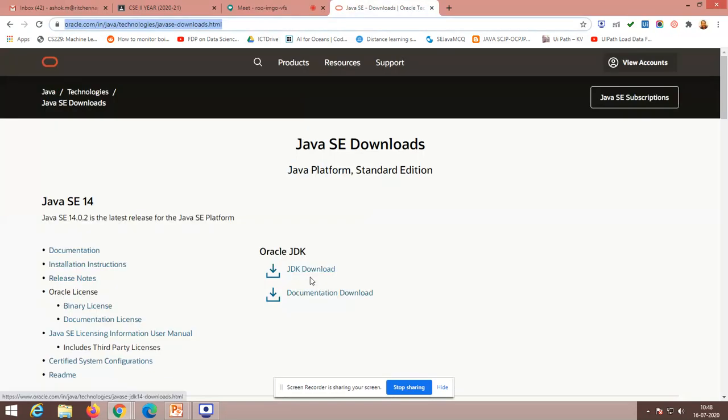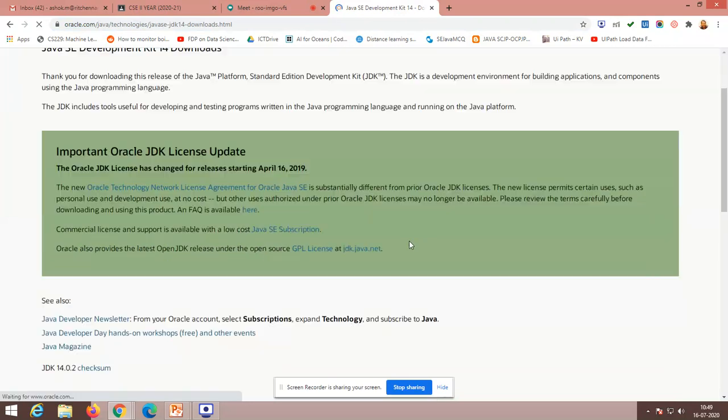So this could be the place where you have to download your JDK. See, I am pointing it out over there. You have Oracle JDK, and the recent version is Java SE, Standard Edition. Here you have two things: JDK download and documentation download. Don't worry about the documentation download; just download the JDK. I have already downloaded it, but for your sake, I will show you the procedure of downloading.